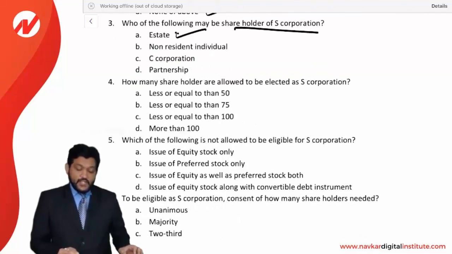How many shareholders are allowed to be elected as a S corporation? There can be how many shareholders? Less than or equal to 100. C is the correct option.